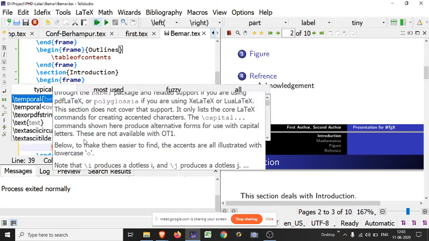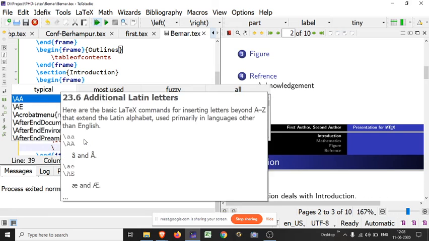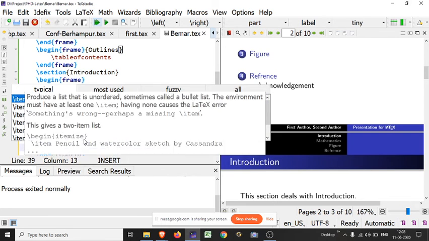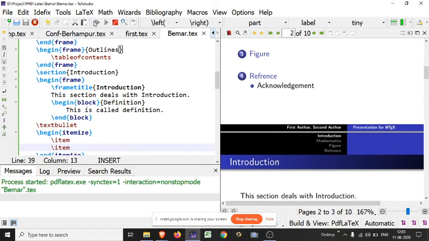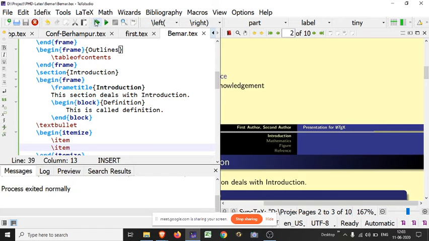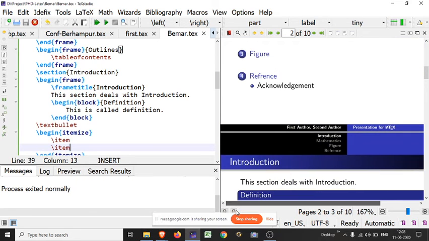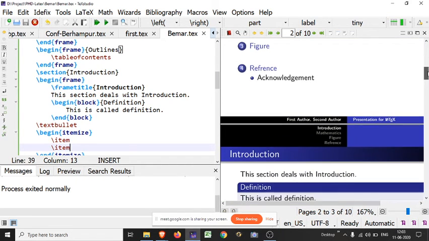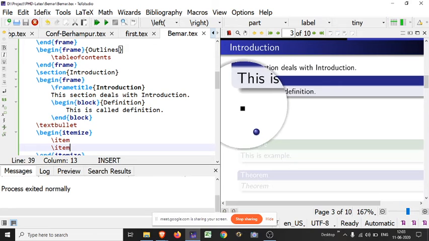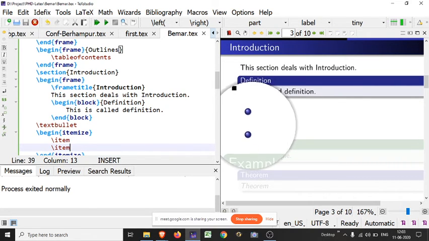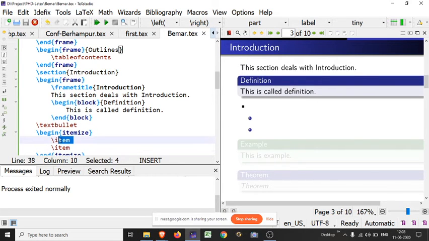Okay, just showing here. After running it will look like this. Wait for a minute. Look here, this black square is the text bullet command, and these two things correspond to this item.